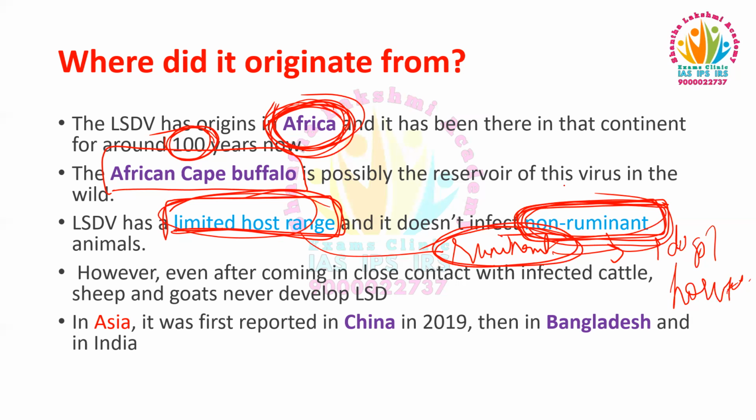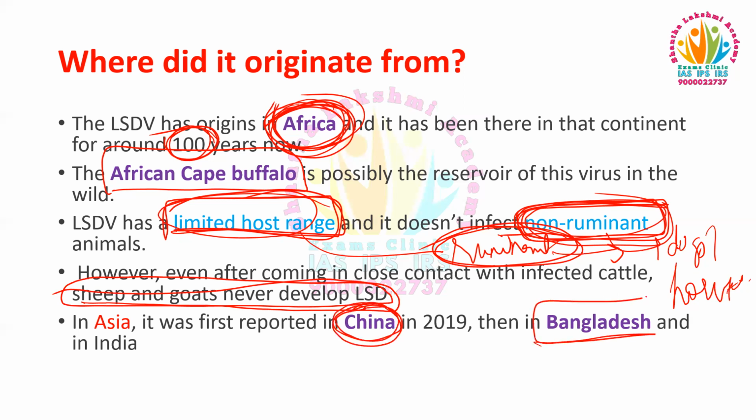However, even after coming in close contact with infected cattle, sheep and goats never develop lumpy skin disease. In Asia, it was first reported in China in the year 2019, followed by Bangladesh and now in India. So where did lumpy skin disease originate? In Africa. And what is the reservoir? The African Cape buffalo. And it has a limited host range. In Asia, it was first reported in China, then Bangladesh, and now in India.